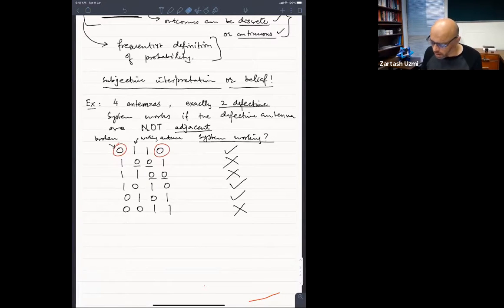ठीक है, and in this case what I have done is I have manually gone through this. I have manually written down all the possible combinations of zeros and ones in this case. ये सारे दो जीरोस हैं और दो वंस हैं, उनकी सारी पॉसिबल कॉम्बिनेशंस मैंने यहाँ पे लिख दी. इन 6 के अलावा और नहीं हो सकती. ठीक है ना, how do we find out कि ये 6 होंगे? ये तो 4 एंटेनास थे जिसमें से 2 खराब थे, 2 ठीक थे.